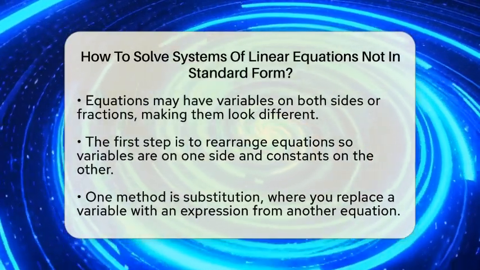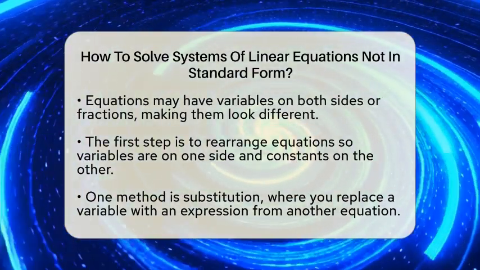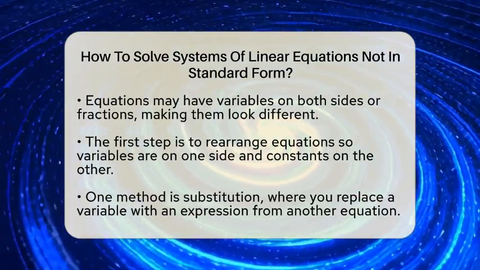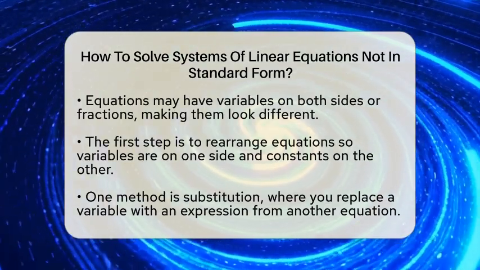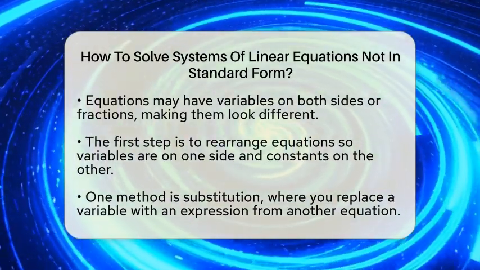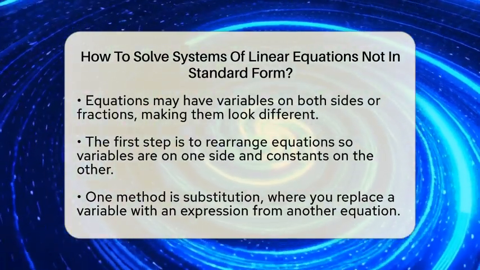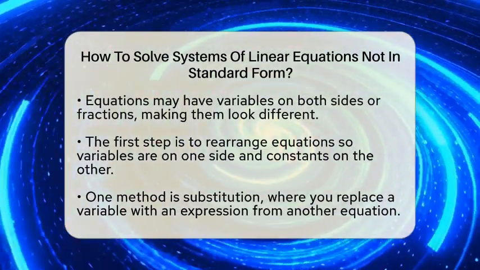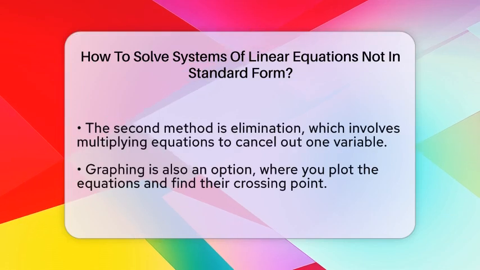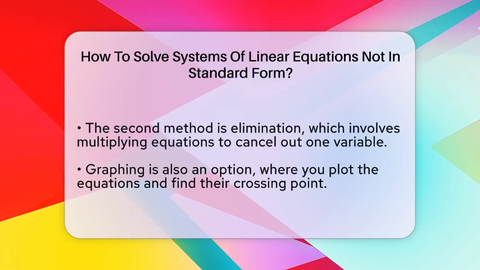The second method is elimination. To use this, you want the coefficients of one variable to be the same or opposites. You can multiply one or both equations by numbers to make this happen. Then, add or subtract the equations to cancel out one variable. This leaves you with an equation with just one variable, which you can solve easily.